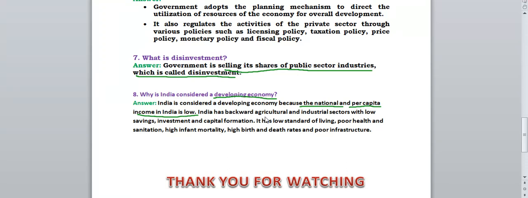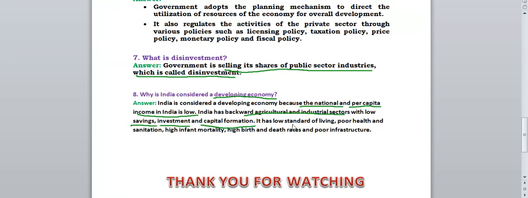India has backward agriculture and industrial sectors with low savings. You know that most of the people in our country, India, are engaged in agricultural activities, and many industries are also there in India. But the industrial sector and agriculture sector are not working properly, and they have very low savings, investment and capital formation, meaning money formation.